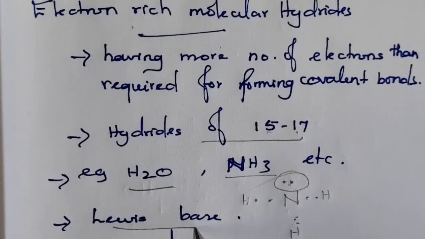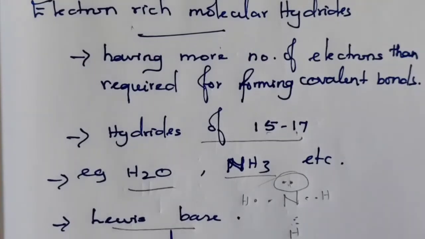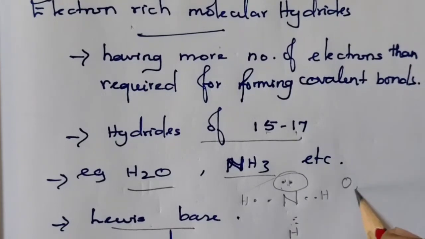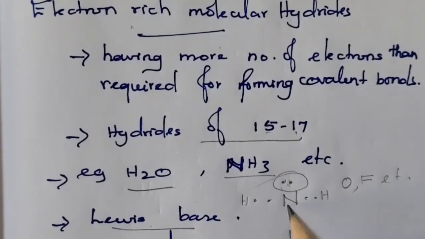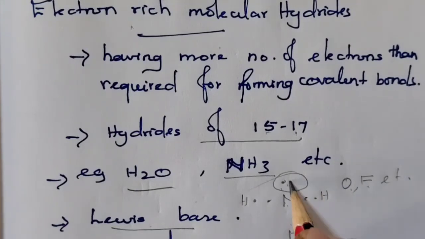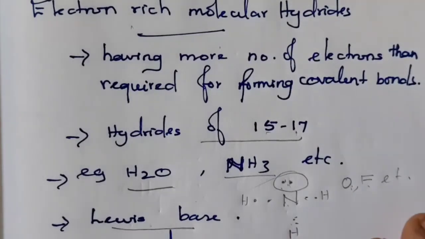Electron donors are called Lewis bases. Electron acceptors are called Lewis acids. So, electron rich molecular hydrides normally act as Lewis bases. Then, the presence of lone pairs of electrons on nitrogen, oxygen, fluorine, etc., which are highly electronegative elements, gives the tendency to form hydrogen bonds.